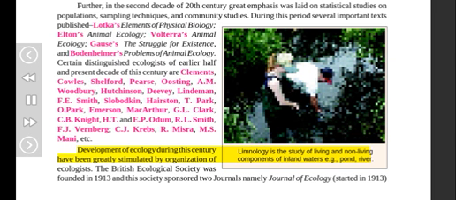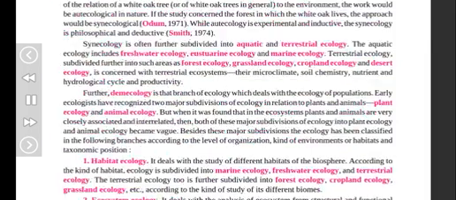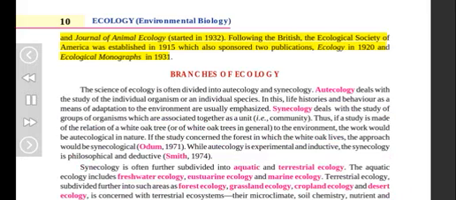Development of ecology during this century has been greatly stimulated by organization of ecologists. The British Ecological Society was founded in 1913, and this society sponsored two journals, namely Journal of Ecology, started in 1913, and Journal of Animal Ecology, started in 1932. Following the British, the Ecological Society of America was established in 1915, which also sponsored two publications, Ecology in 1920 and Ecological Monographs in 1931.